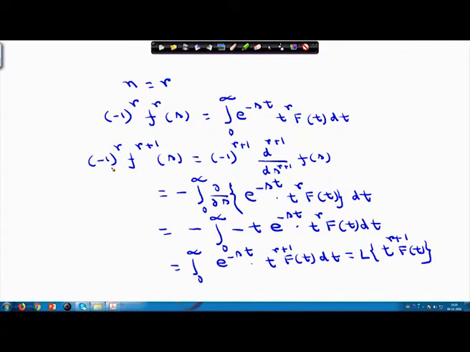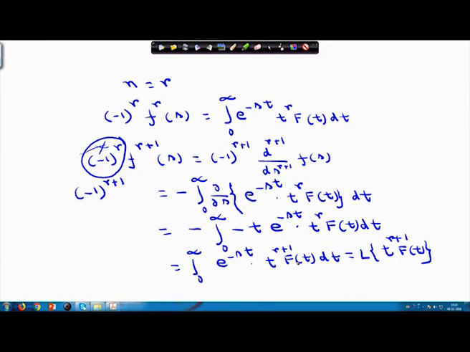So, from here actually I made a mistake. This one should be (-1)^(r+1), because this was (-1)^r and we replaced r by r plus 1. So, this quantity is wrong and this will be replaced by (-1)^(r+1) F^(r+1)(s). So, we are showing that this is true by mathematical induction.